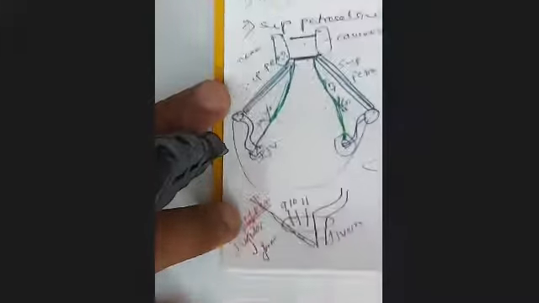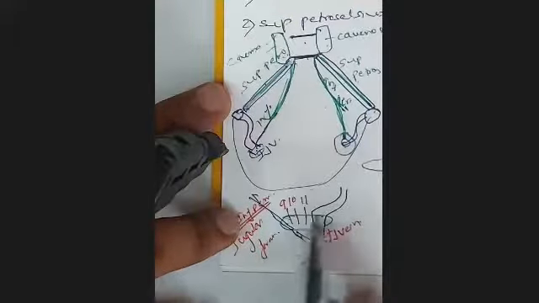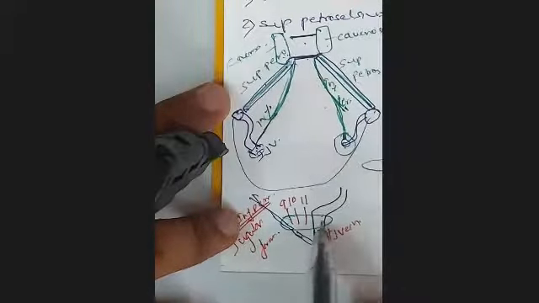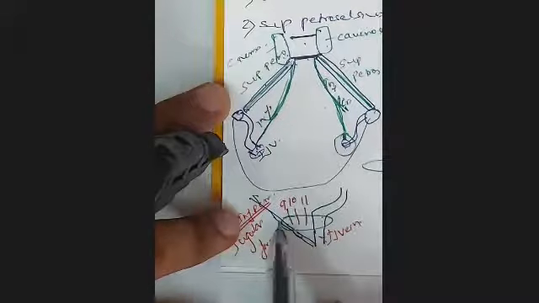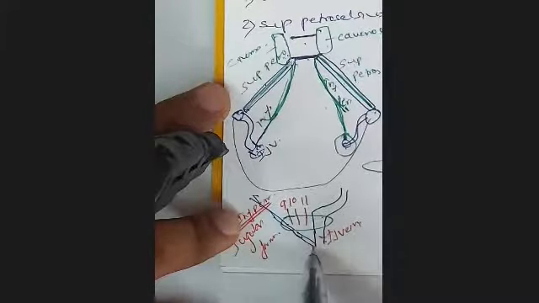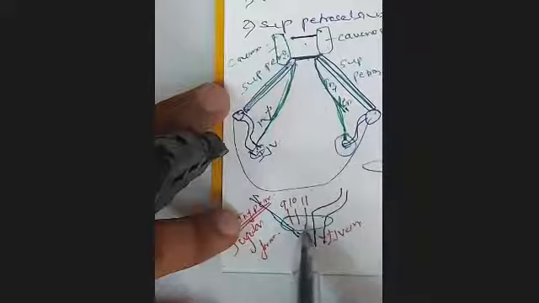Then we studied the diagram. This is jugular foramen, the green one. Internal jugular vein is posterior. Inferior petrosal sinus is anterior. It is draining into internal jugular vein, and 9, 10, 11 nerves are lying in between.